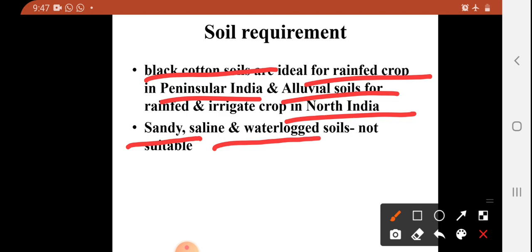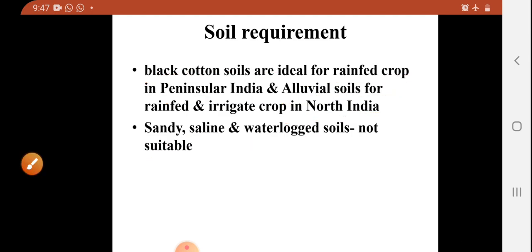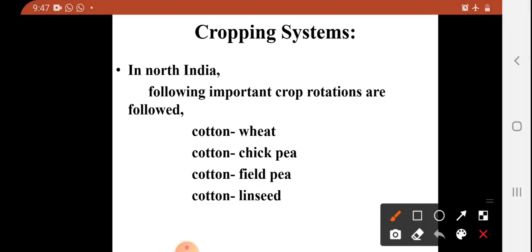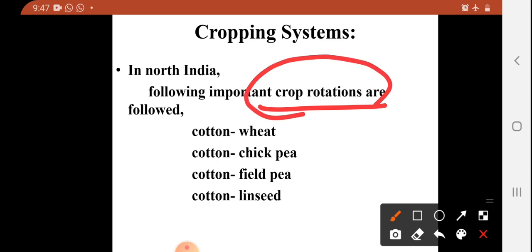Sandy, then saline or waterlogged soils are not suitable for cultivation of this crop. Let's move to the next part, cropping system. In North India, this crop is cultivated in different cropping systems. Here you can see examples of crop rotations followed in North India.